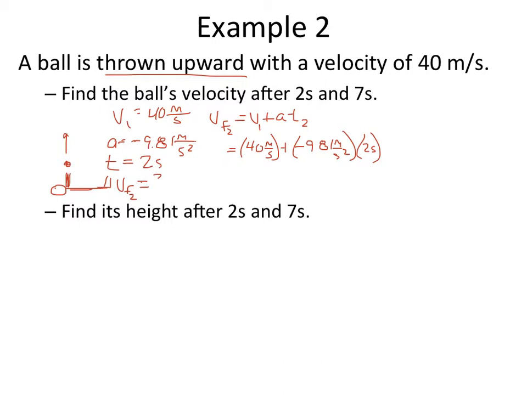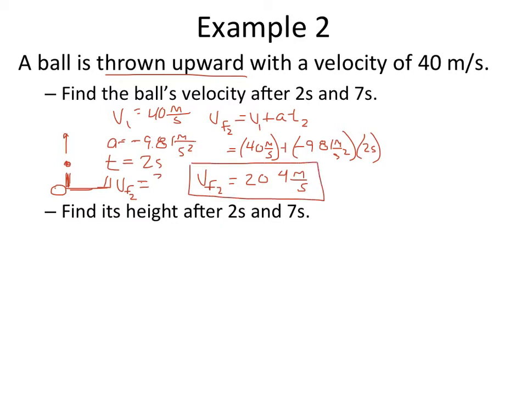So 40 plus negative 9.81 times 2. So our final velocity at 2 seconds is going to be 20.38. I'm going to round it to 20.4 meters per second. So that's a positive number. So at this point, the ball is still going up in the positive direction.